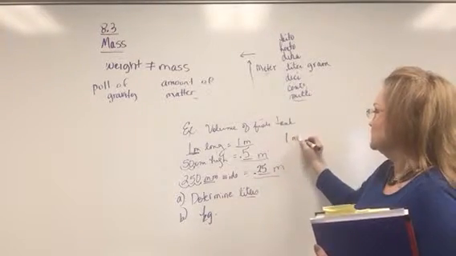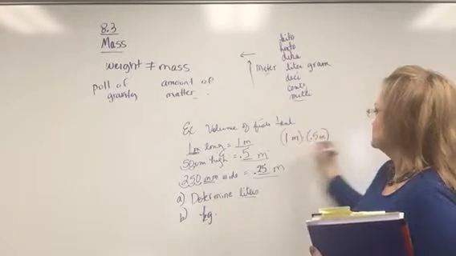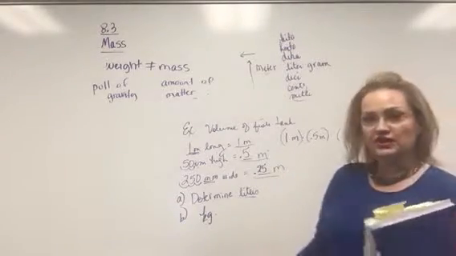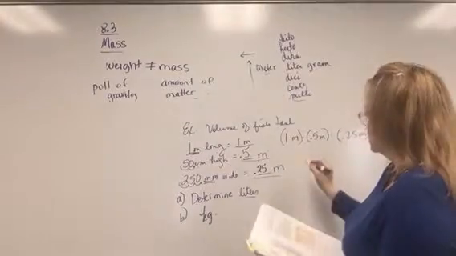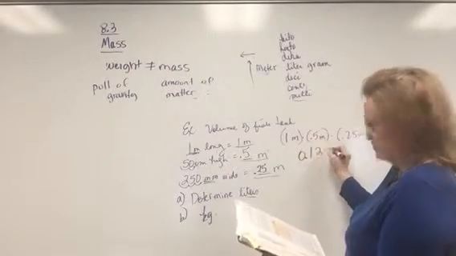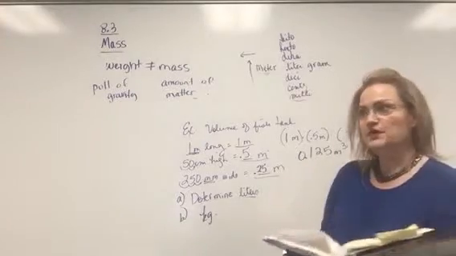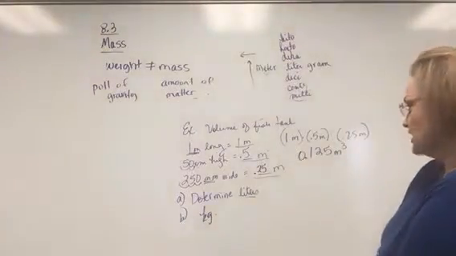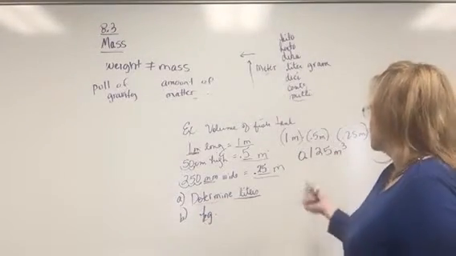Multiply 1 meter times 0.5 meters times 0.25 meters. Take out your calculator, do that calculation. You should come out with 0.125. Meter times meter times meter would be meters to the third, so that's in cubic meters. Now notice that the question asks us to determine the amount of liters. So right now it's in cubic meters.